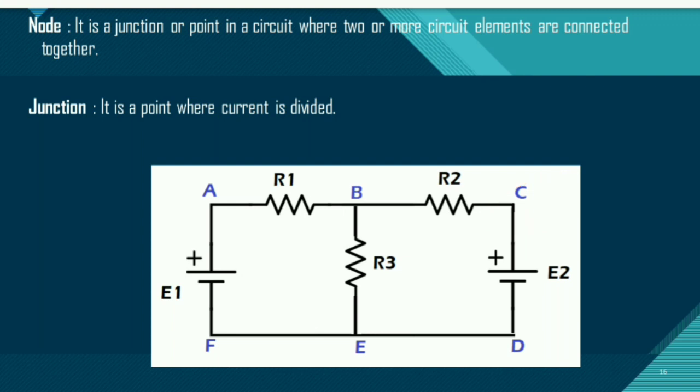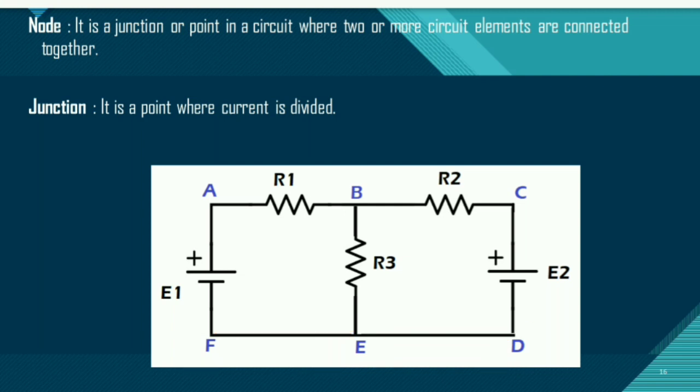Now what about points D, E and F? If you see these three points, the point D connects E2 here, but there is no element. Similarly, point E connects R3, but there is no element. Similarly, point F connects E1, but there is no element. That doesn't mean that F, E, D are not nodes.